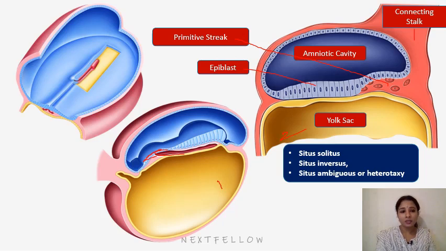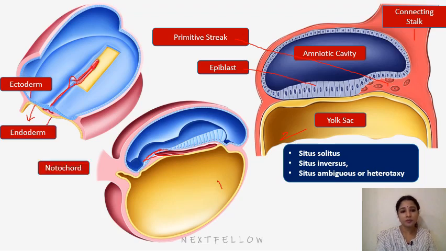But here we can see the dorsal view of the embryo, so we can see both sections. This is the coronal section, and we can see the growth from the primitive node. So this is the primitive streak. From the primitive pit we can see a tube starting to develop till here. This tube is the notochord. So the blue cells are ectoderm, and it is a trilaminar germ disc now. The yellow cells are the endoderm. So we can see the notochord developing, and this is also the notochord.